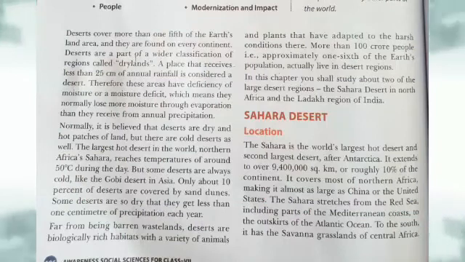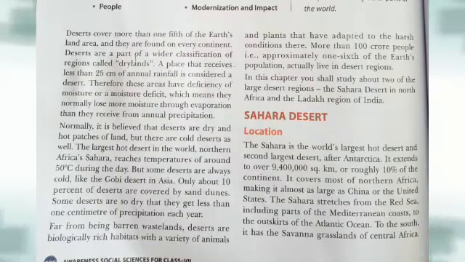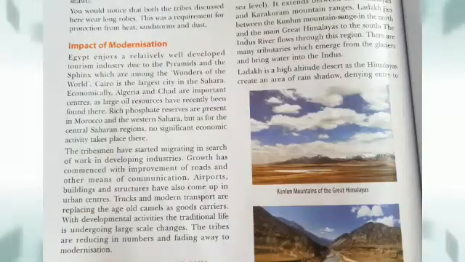We will start our next chapter, chapter 11 in geography, Life in the Deserts. Students, in the previous chapter, we saw some of the tropical, subtropical and temperate regions of the world. And now we shall focus on some of the dry or arid regions of the world. These regions have less availability of water and therefore have a low density of population. People have to live a difficult life here as compared to many other parts of the world.